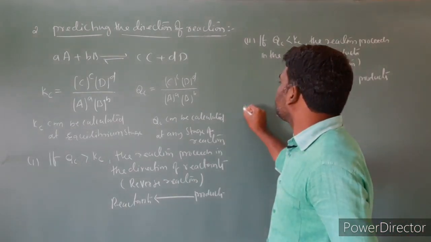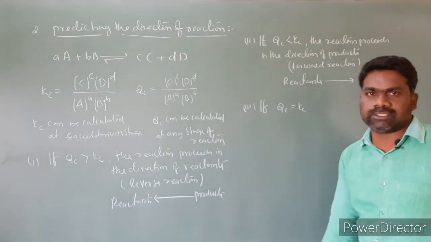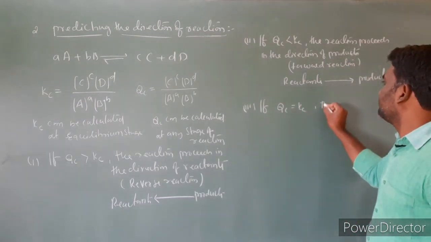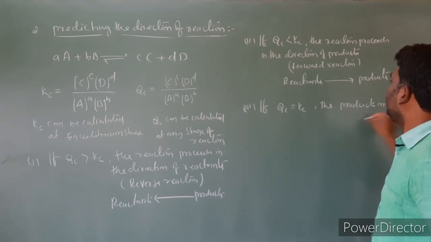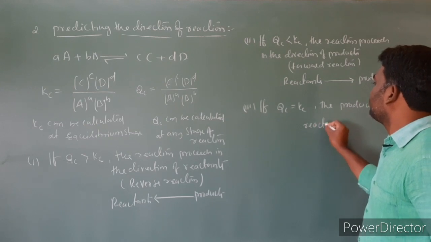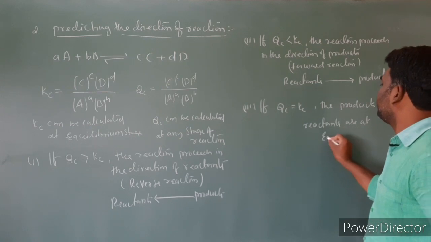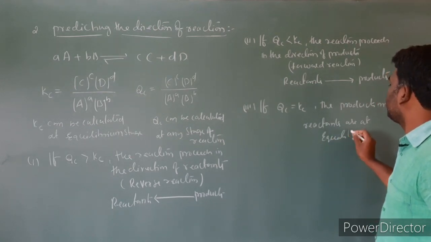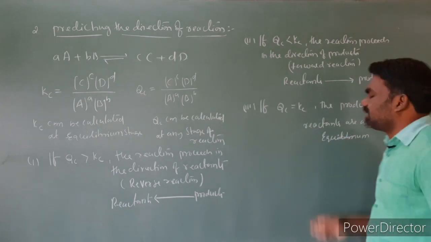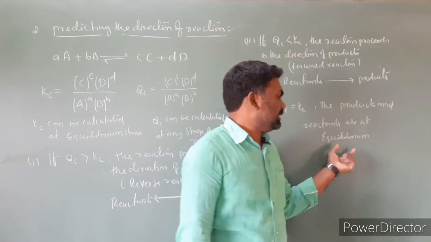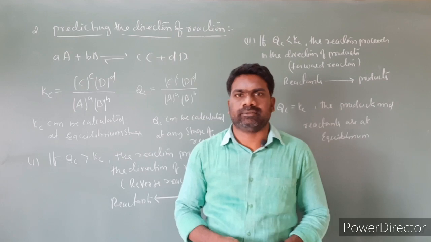Third one, if Qc is equal to Kc, then the products and reactants are at equilibrium. The mixture of reactants and products is at equilibrium. So this is predicting the direction of reaction.